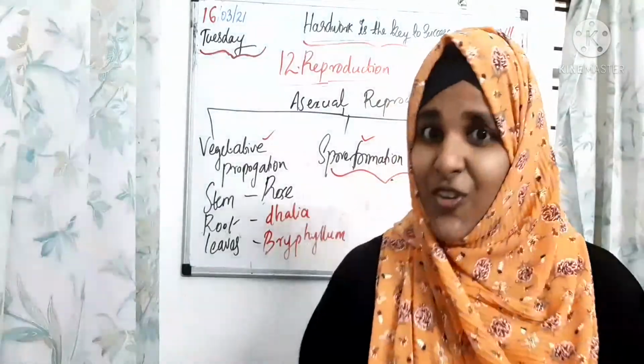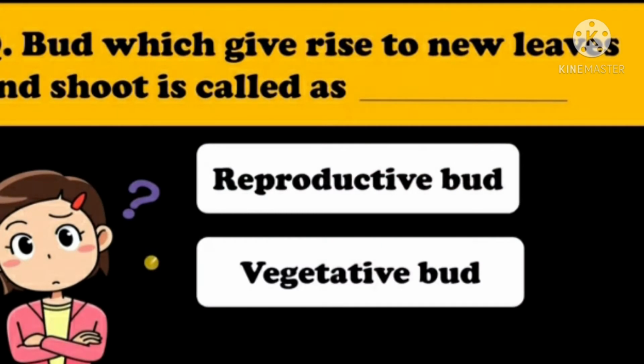Today's topic question: the bud, which gives rise to new leaves and shoot, is called as... Look at the choices and say the answer within 1 hour and send it to my personal WhatsApp.